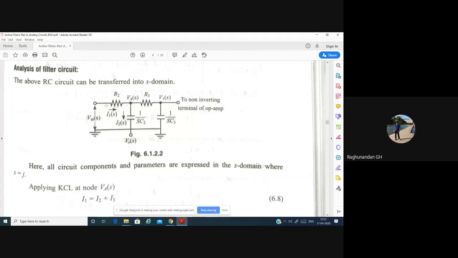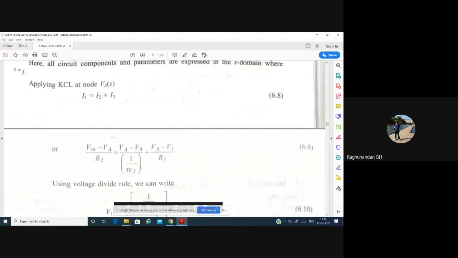According to the Kirchhoff current law, the current entering is equal to the current leaving. So I1, here there will be I3. The current through R3 will be I3. So current entering is equal to current leaving: I1 is equal to I2 plus I3. After that, we write the current in terms of voltage and resistance.